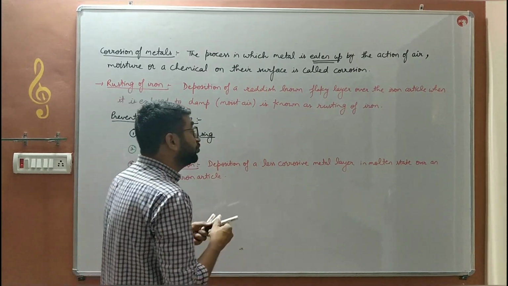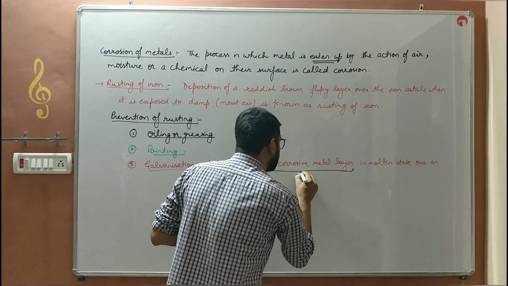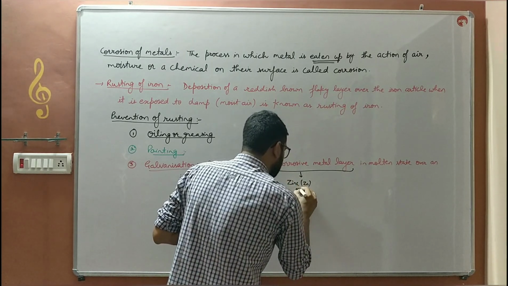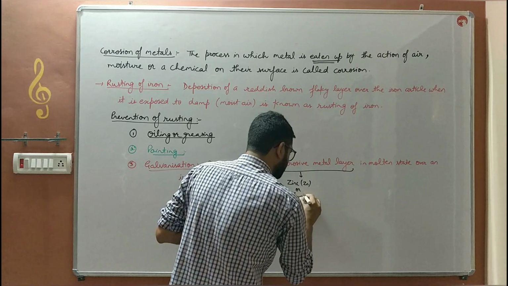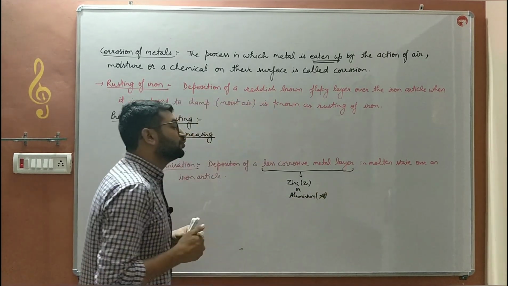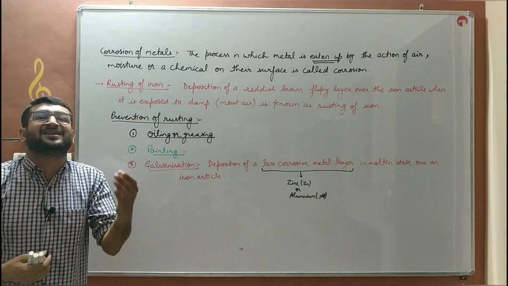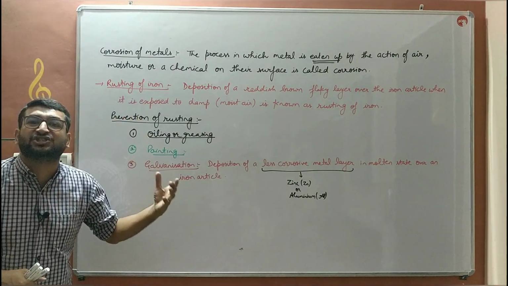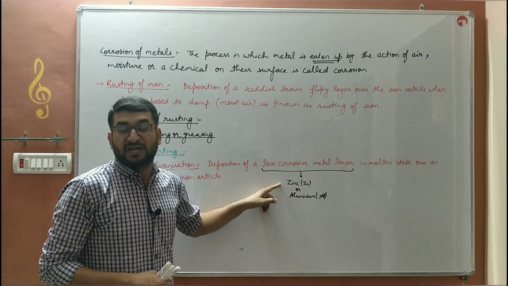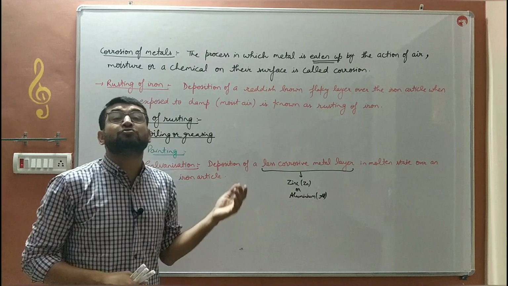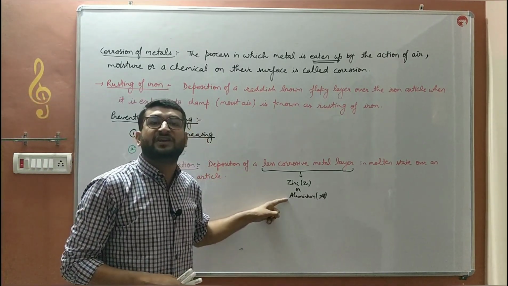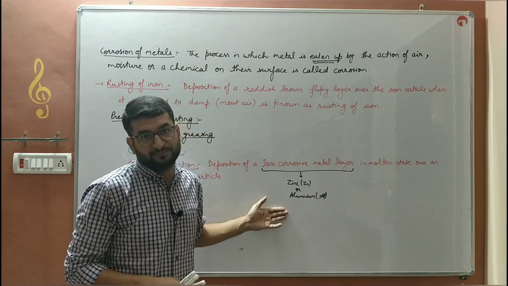And which metal do we use most commonly? Zinc or aluminium. But if we have to choose one out of these two, then we'll choose zinc. Which metal is used for galvanization of iron? The answer would be zinc. And if we have to name two metals used for galvanization, then first zinc and then we give preference to aluminium.